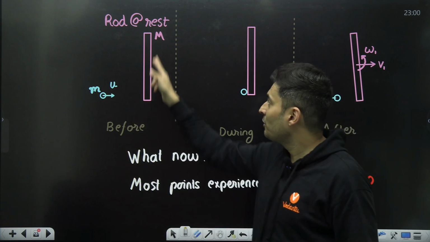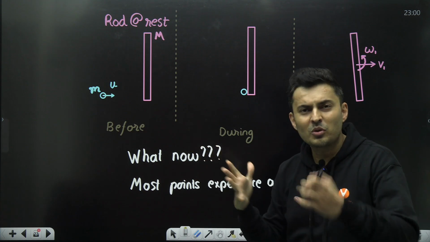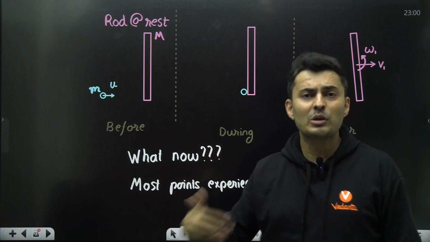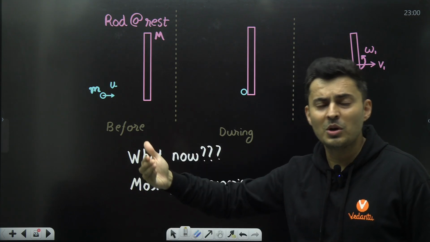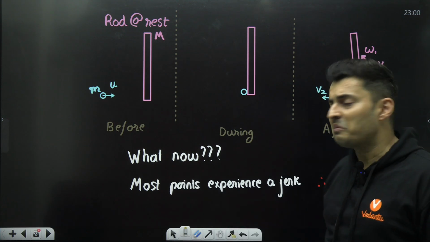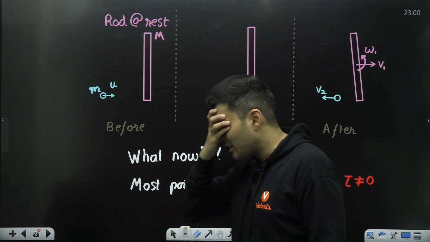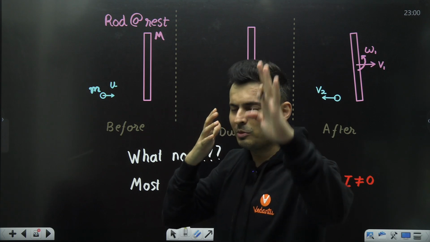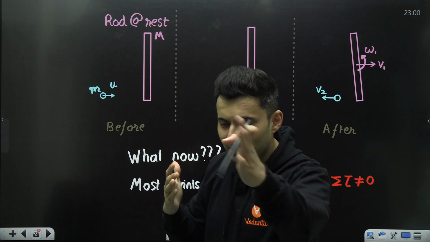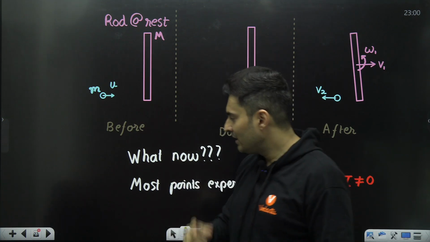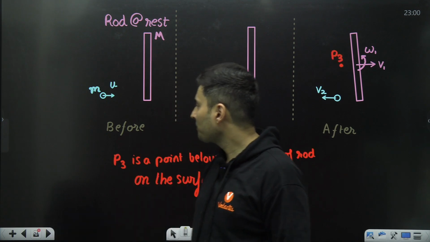In fact, no matter where you choose, you'll always most likely see that there is some kind of jerkiness involved: non-inertial frame, pseudo torque, pseudo force, hence angular momentum will not be conserved. So then you begin to scratch your head. But I will say, please pause the video for a moment before thinking what the point should be. Well, if you're back after pausing, let me tell you what we can do now.